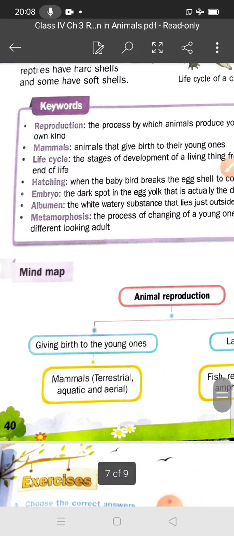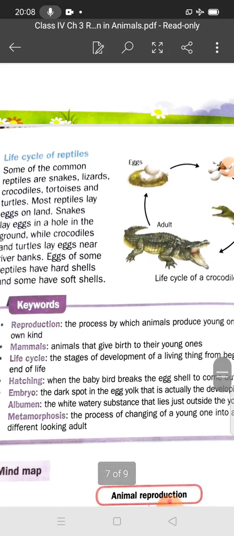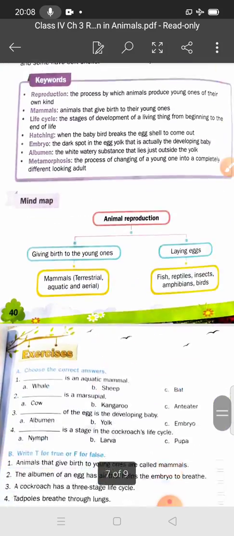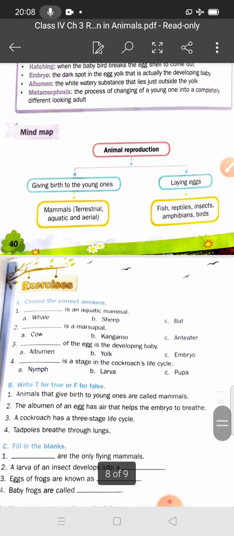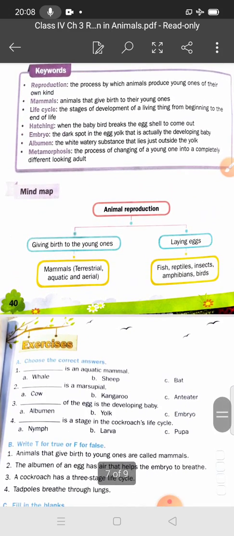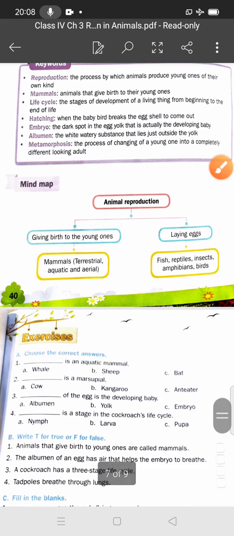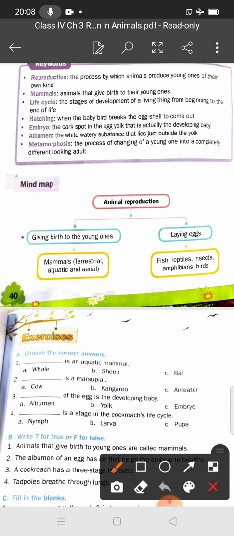So in this lecture we have discussed the mammals and the different types of mammals. So I hope you understand, students. Animals reproduce in two ways. First of all, giving birth to the young ones: mammals, aquatic, aerial and terrestrial. And laying eggs. Yes students, the animals that lay eggs: fish, reptiles, insects, amphibians, and birds.